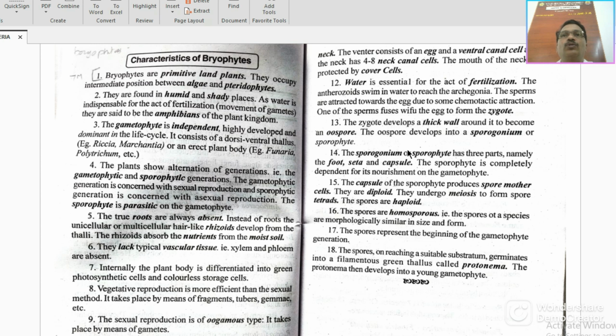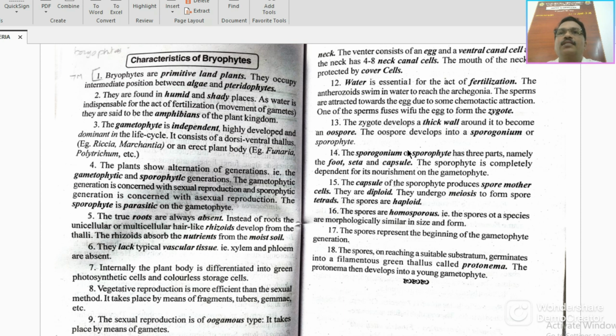True roots are always absent. Even though it is a land plant, there is no real root system. Instead of roots, unicellular or multicellular hair-like rhizoids develop from the thallus, that means from the plant. Rhizoids are not roots but root-like structures, which may be unicellular or multicellular. These rhizoids absorb nutrients from the moist soil.